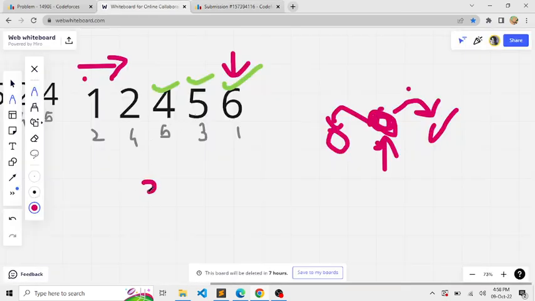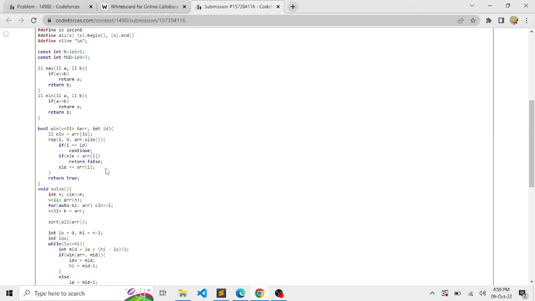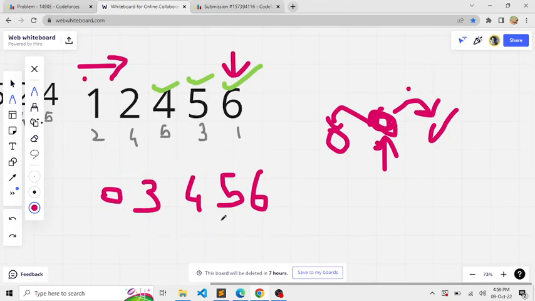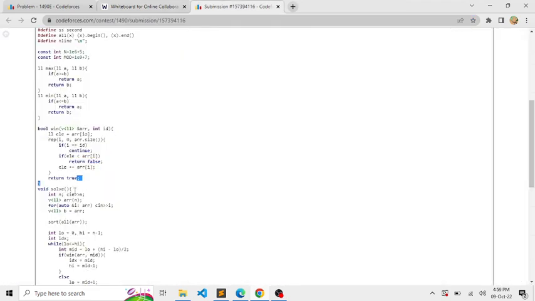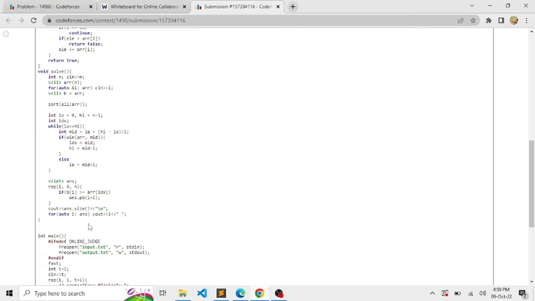As we saw for 3, all the elements were greater than 3 except for 0, of course. All the elements were greater than 3, so it had no chance of winning. The same condition we are checking here. And finally we are returning true if there was no false, like if the condition passed for every other value. If it returns true, that basically means the player has a non-zero possibility of winning.